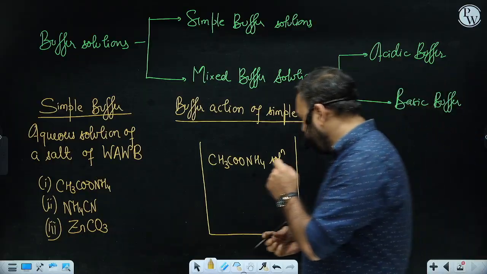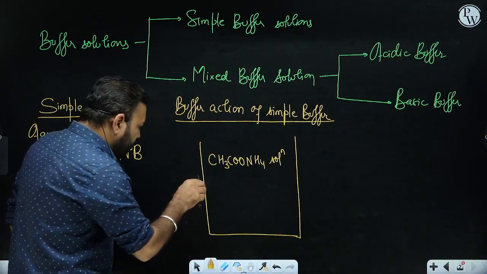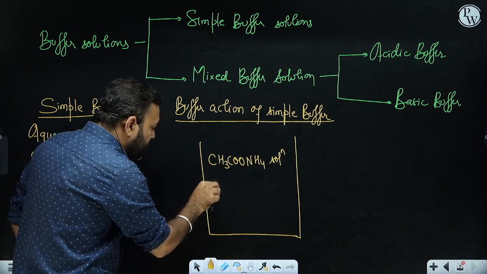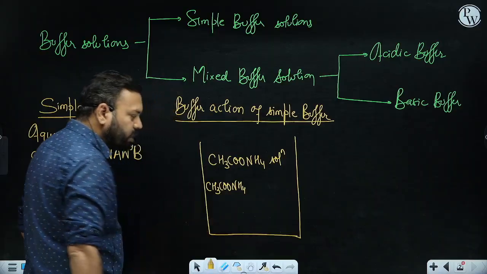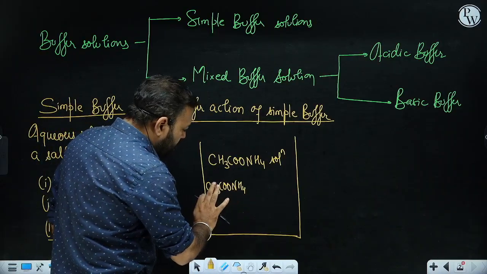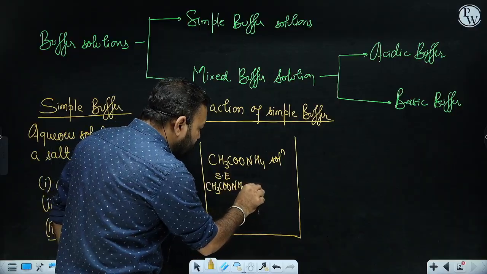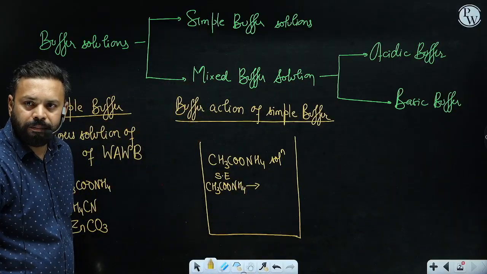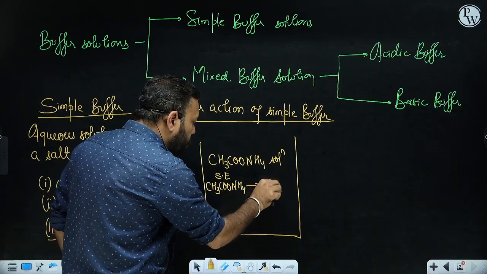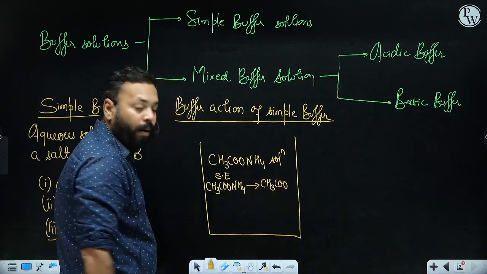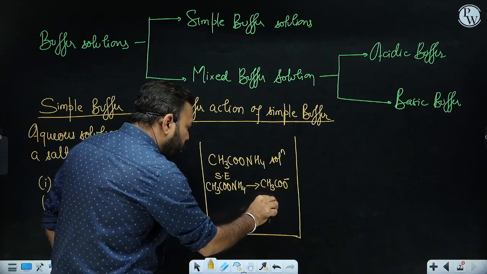The ions which are present here, can you tell me which ions will be present here? You will say that, sir, if this is a salt, then definitely this will dissociate. This salt is going to dissociate, right? And it is a strong electrolyte. Please note that this is a strong electrolyte. So mostly this reaction will be taking place in forward direction. Fine. So I'm writing here CH3COONH4 gives CH3COO minus, the acetate ion, plus NH4 plus.